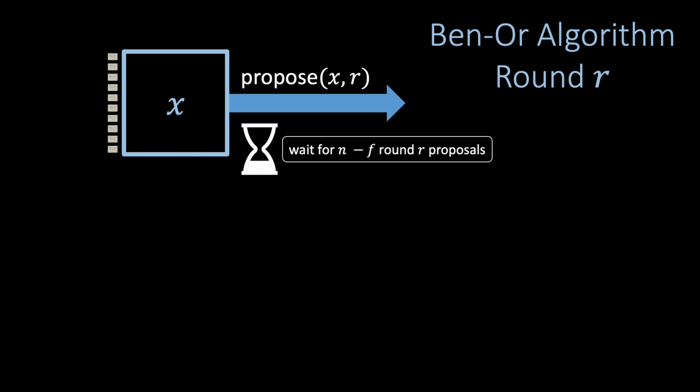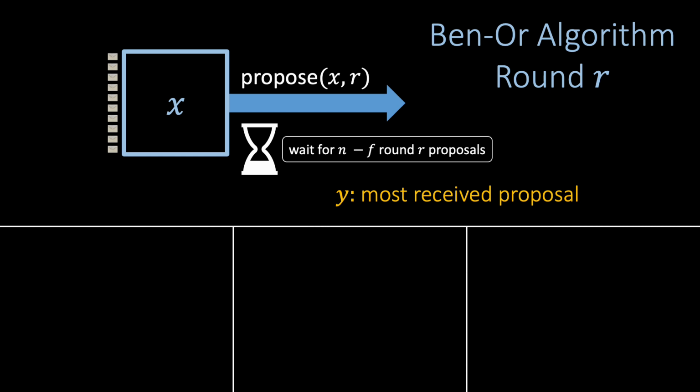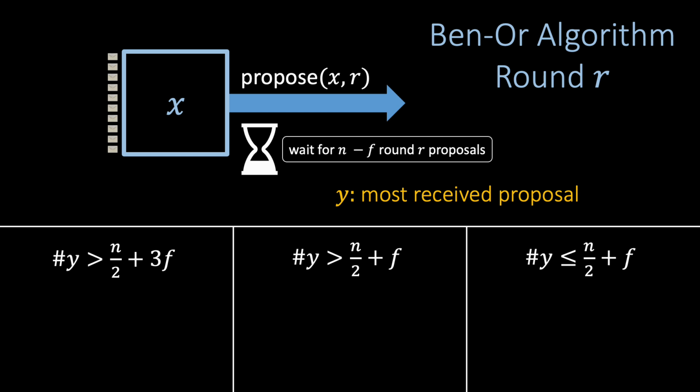Upon receiving n-f proposals, the node lets y be the bit it has seen proposed most often, breaking any tie between 0 and 1 arbitrarily. Then, the node decides on how to proceed depending on whether it has received proposals on y from more than n over 2 plus 3f nodes, more than n over 2 plus f nodes, or at most n over 2 plus f nodes. If the node has received more than n over 2 plus 3f proposals on y, then it has observed an overwhelming majority preference for the output y. Hence, the node outputs y, proposes y in round R plus 1, and terminates.